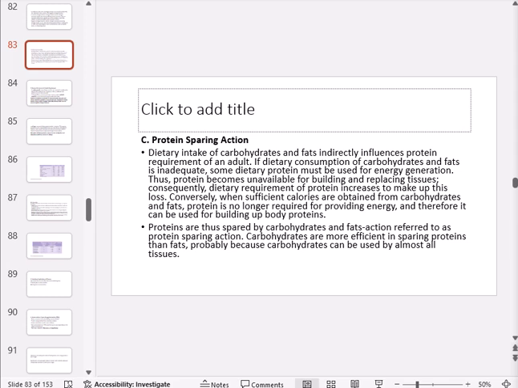So in this protein sparing action, carbohydrates are more efficient than the fats, simply because carbohydrates are used by almost all of the tissues.